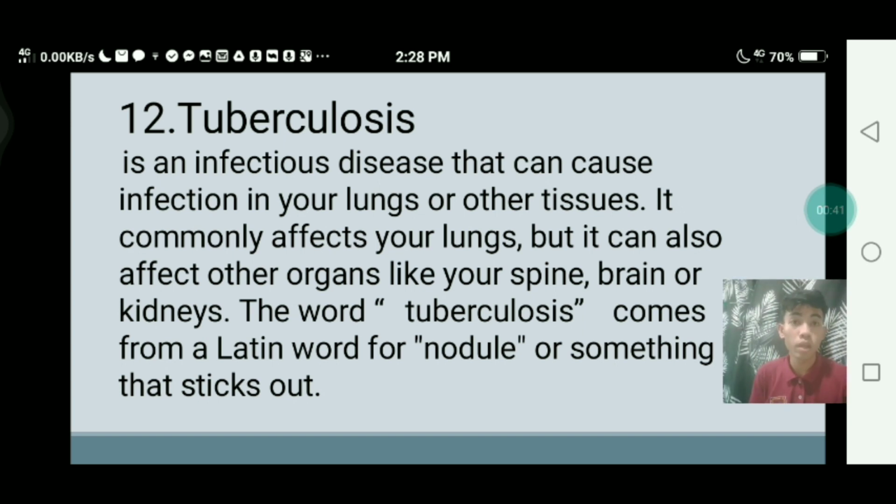So when we say tuberculosis, it is an infectious disease that can cause infection in your lungs or in other tissues in our body. It commonly affects our lungs, but not only the lungs are affected, it also affects other organs like our spine, our brain, or our kidneys. The word tuberculosis comes from a Latin word meaning nodule, or something that sticks out.